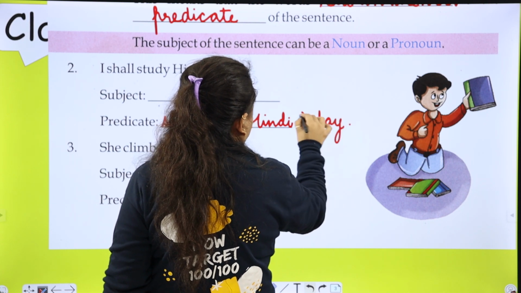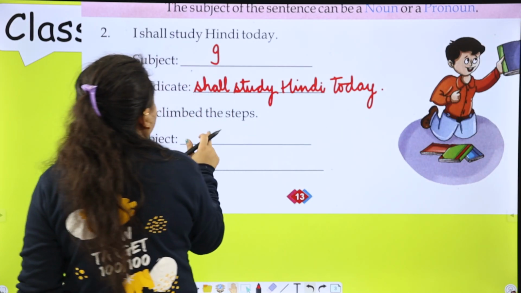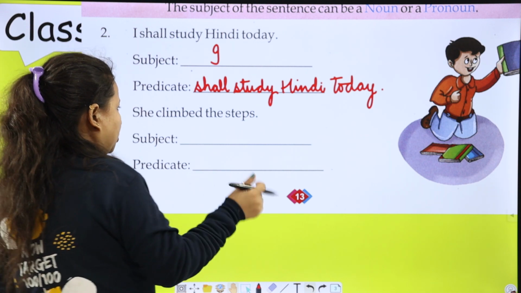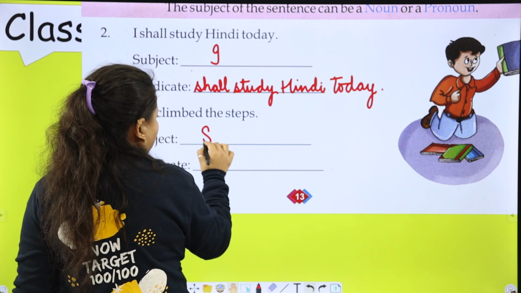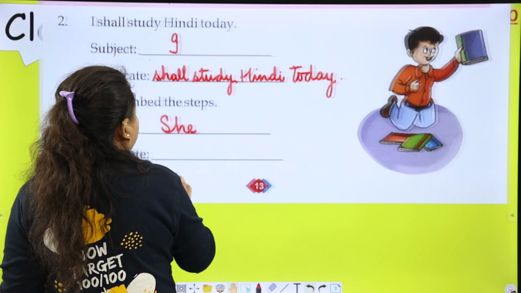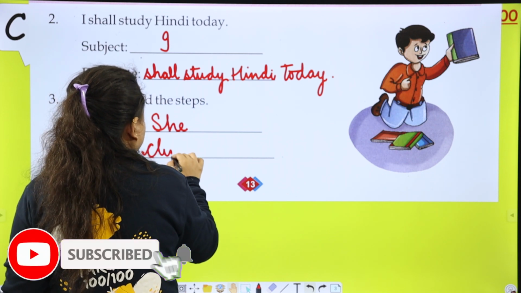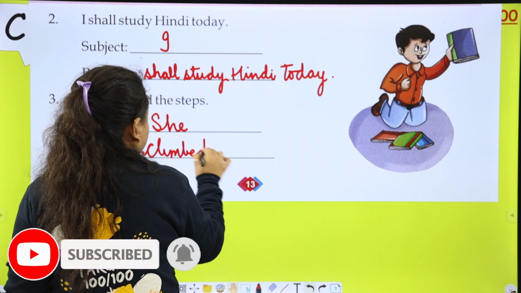Okay. She climbed the steps. So subject is she, and climbed the steps is the predicate.